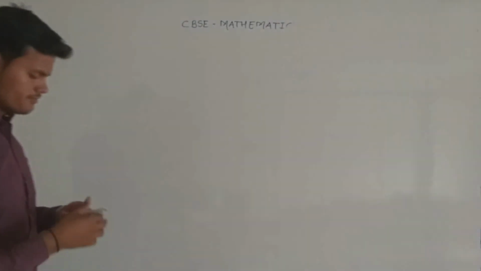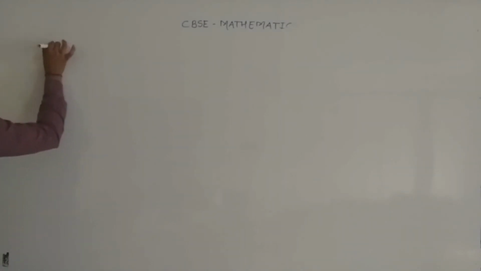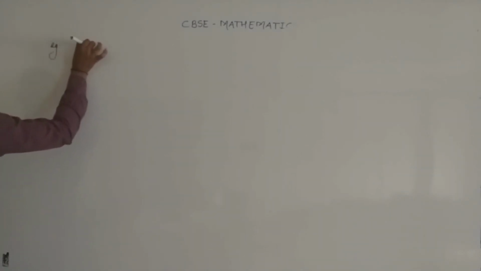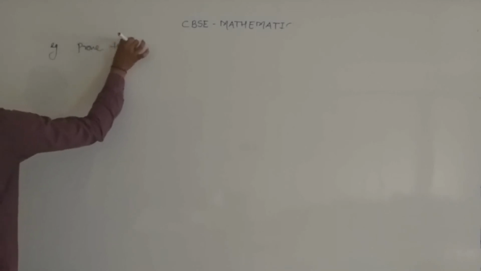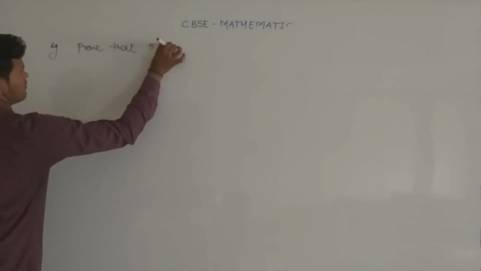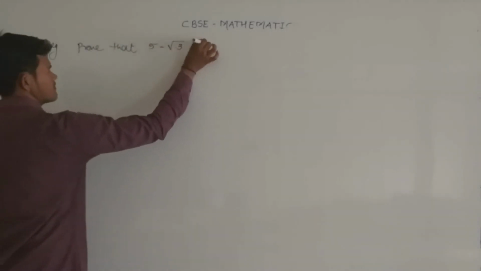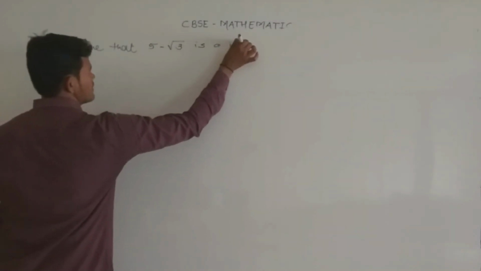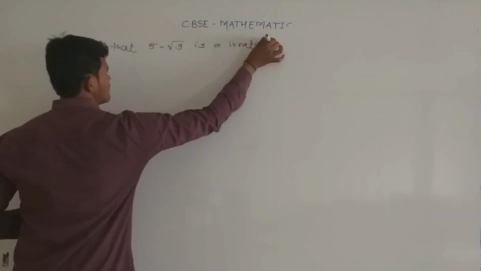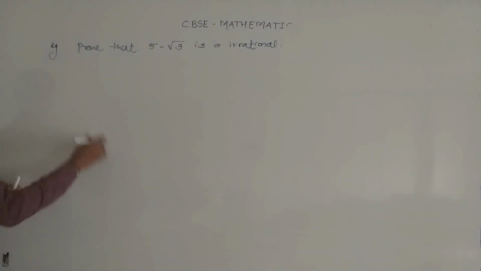Now the second example is: prove that 5 minus under root 3 is irrational.